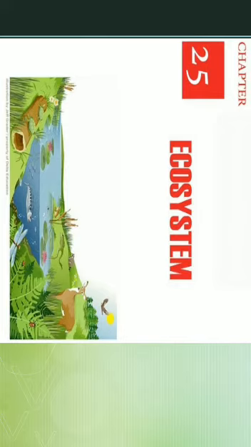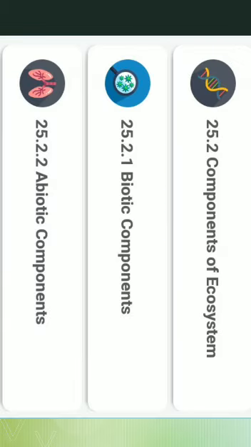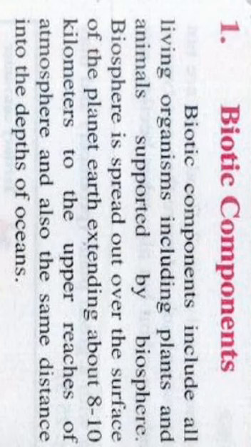Let's start our today's lesson, lecture number 2, relating to chapter number 25. Here we go. Our first topic is components of ecosystem, that is divided into subheadings: biotic components and abiotic components. Firstly, we discuss biotic components.